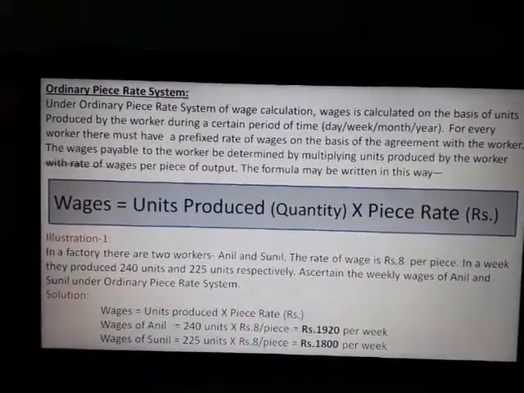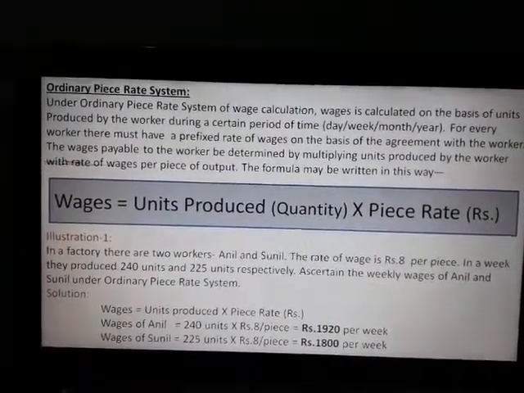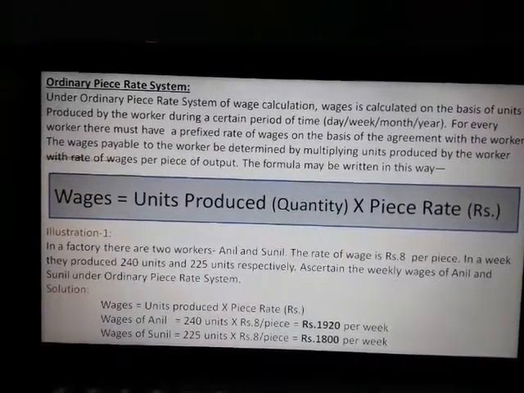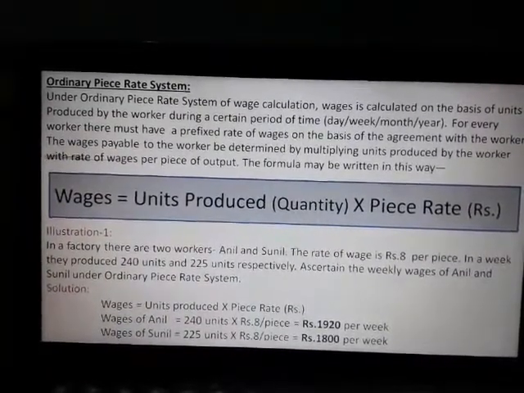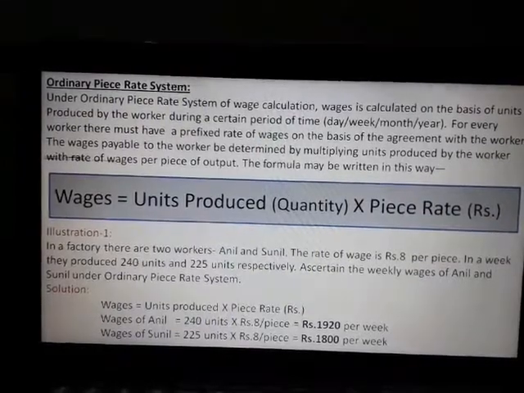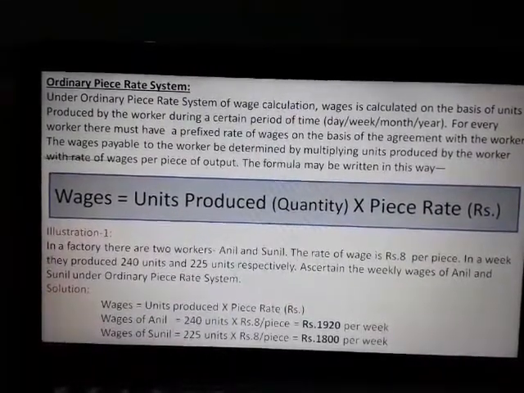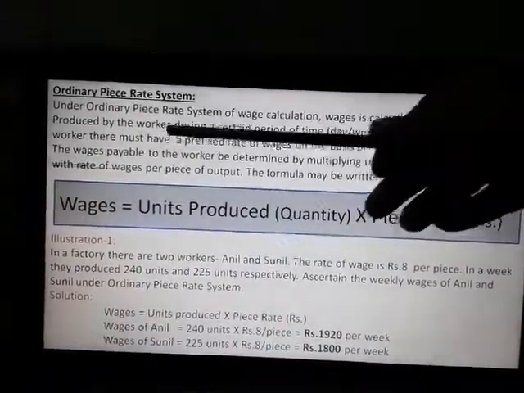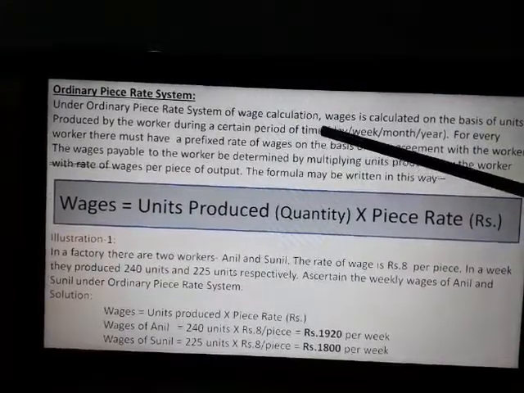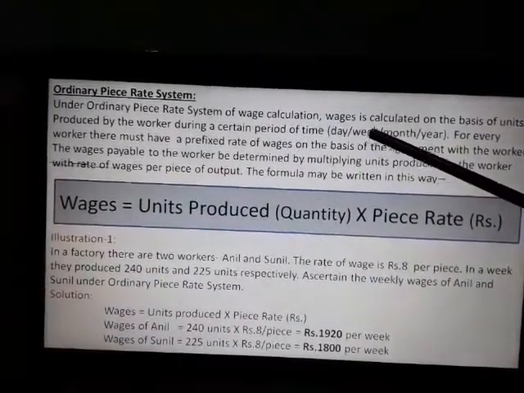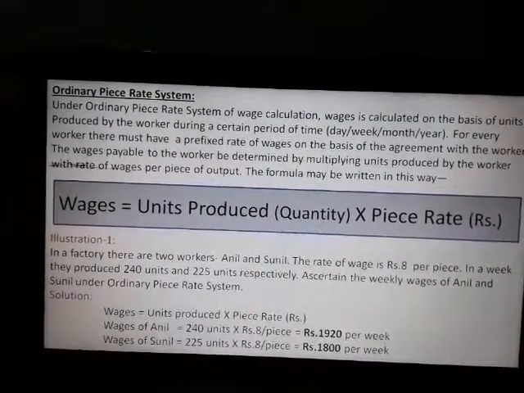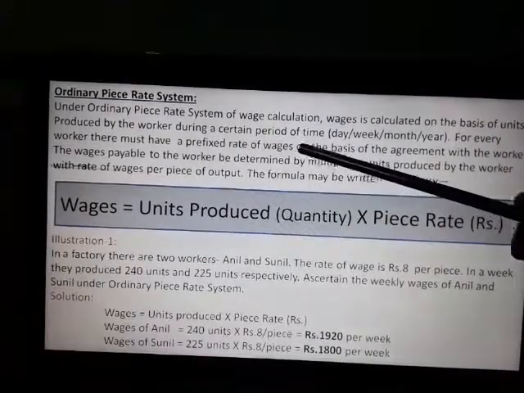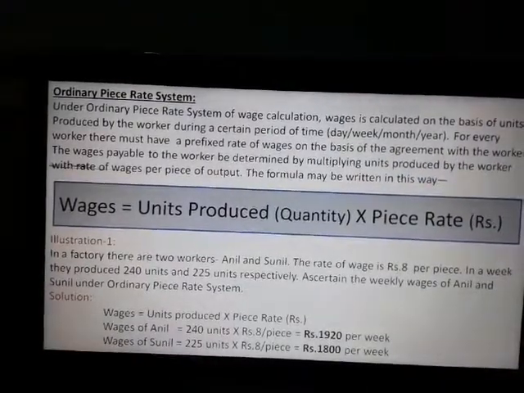There are two piece rate systems, ordinary piece rate system and differential piece rate system. Ordinary piece rate system is very simple. Under this system, wages is calculated on the basis of units produced by the worker during a certain period of time. Time may be day, week, month, year, whatever be the situation. For every worker, there must be a prefixed rate of wages on the basis of the agreement with the worker.